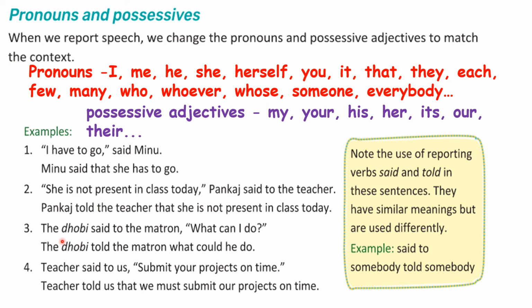Question number 3. The dhobi said to the matron, "What can I do?" Watch carefully. This is direct speech. See this indirect speech: The dhobi told the matron what he could do. See here it is dhobi, and here the pronoun used is I. This pronoun I is changed into he. Wherever necessary, depending upon the context, you have to change.